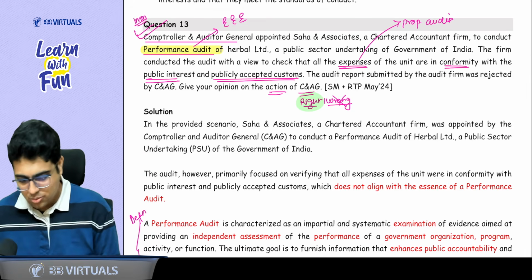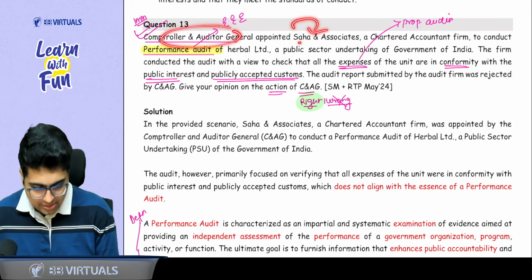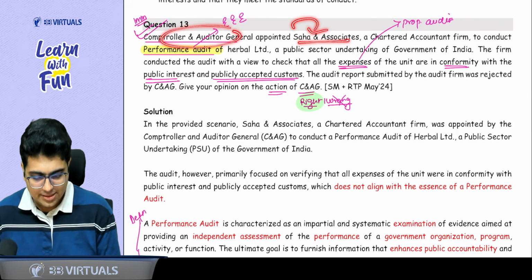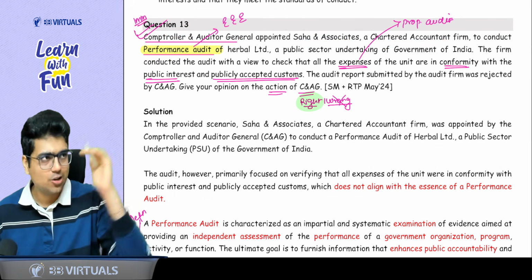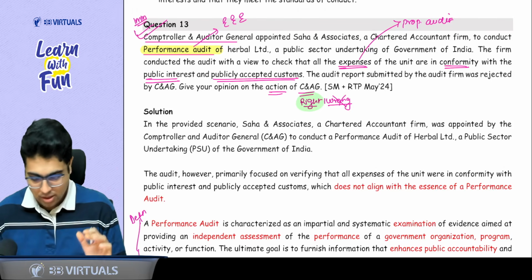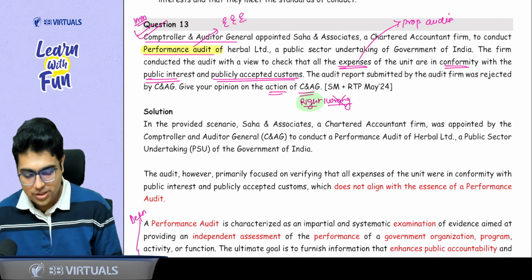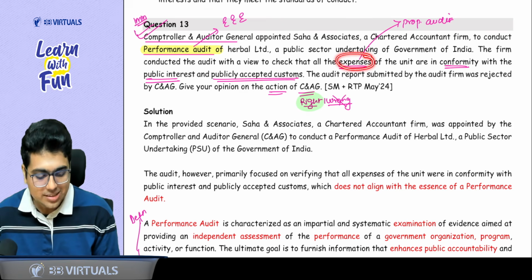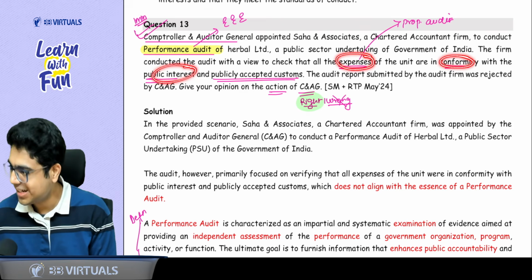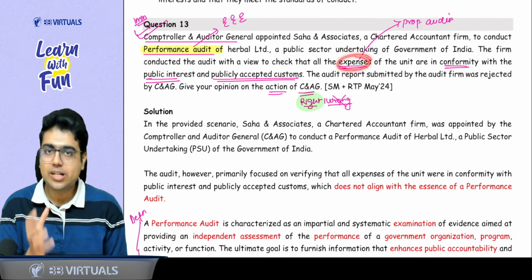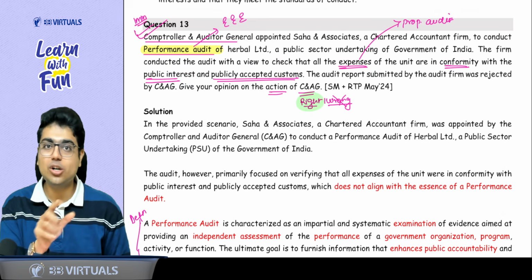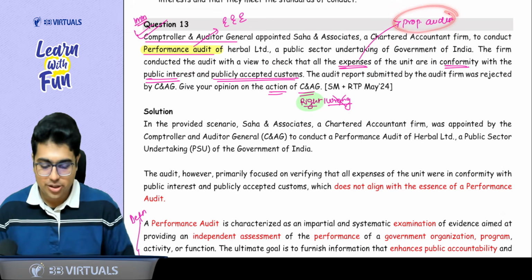This question says CNAG appointed a person, Saha Associate, as a CA firm to do the performance audit. Performance audit means EEE: Economy, Efficiency, Effectiveness. The firm conducted the audit with a view to check that all expenses are in conformity with public interest and publicly accepted custom. When you are doing the expense audit, whether it is in the public's interest, which audit does it become? Sir, it becomes propriety audit.